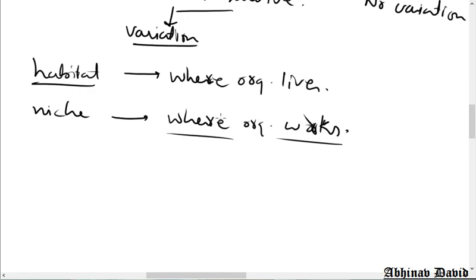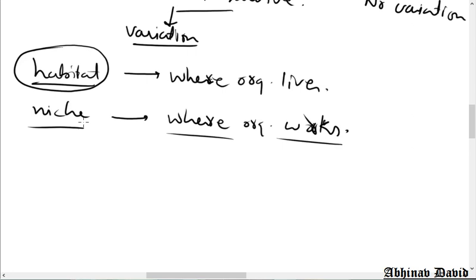But for collecting the food, the bird has to go out of the nest to the different locations. So, what is the habitat? Habitat is the nest, which is on the tree, and niche is the place where it is going for collecting the food. So, for some organism, habitat and niche is same, but for many organism, habitat and niche is different.